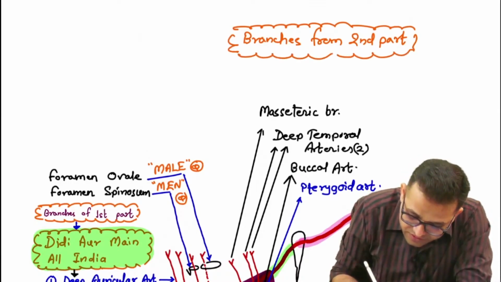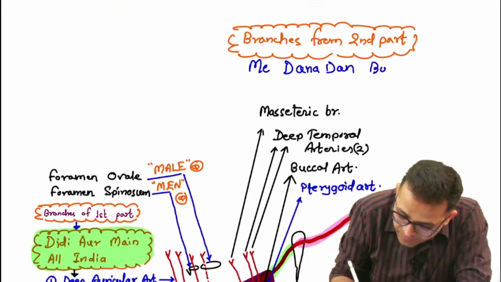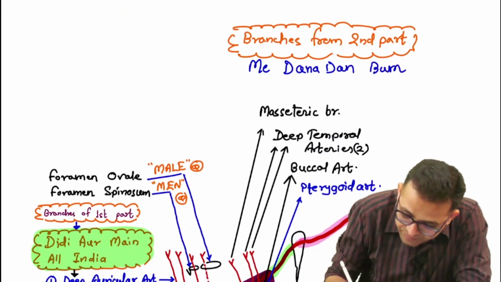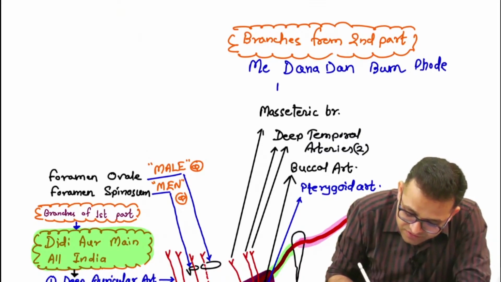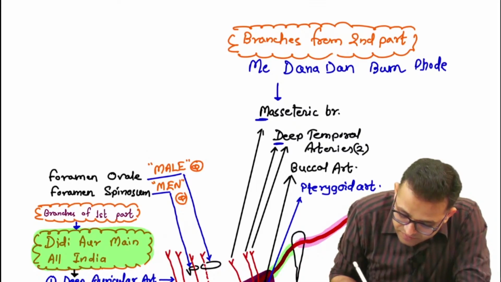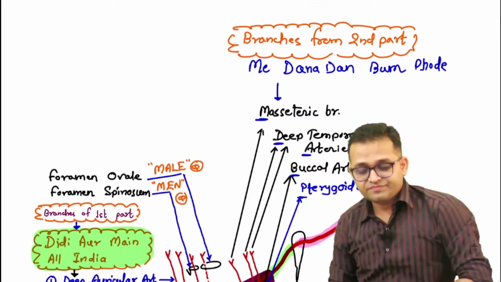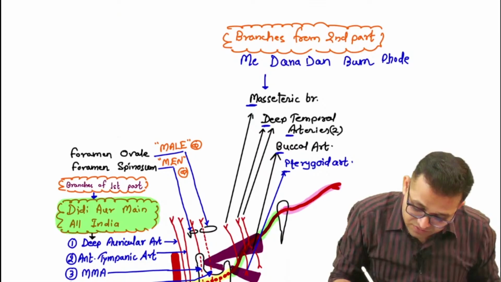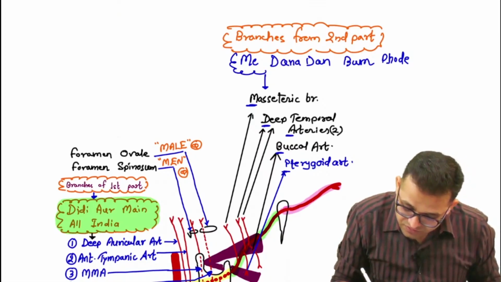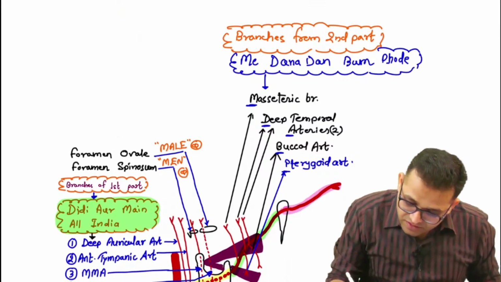Your funny mnemonic is "All India में दना दन बम फोड़े". Yes, so this is your mnemonic. Fine, got the point? So these are the branches as well as the mnemonic.